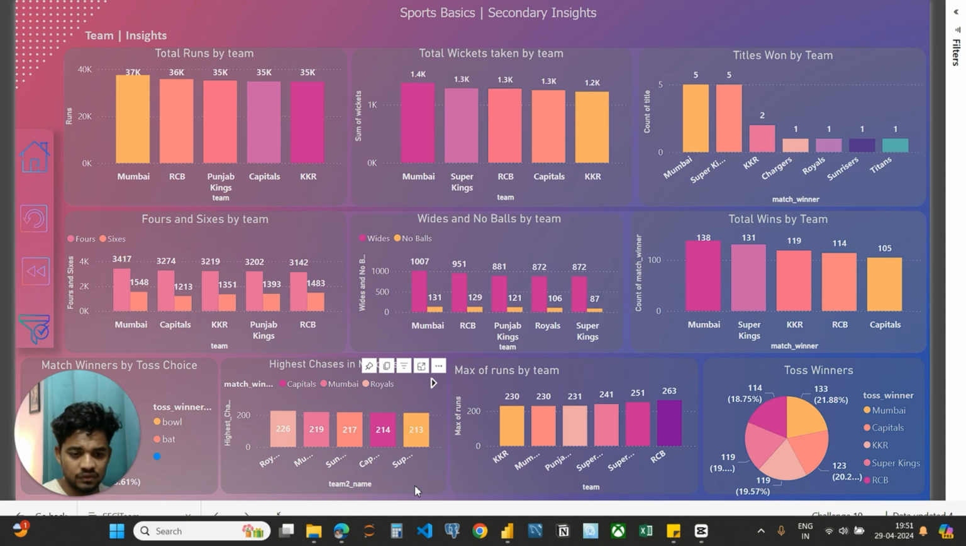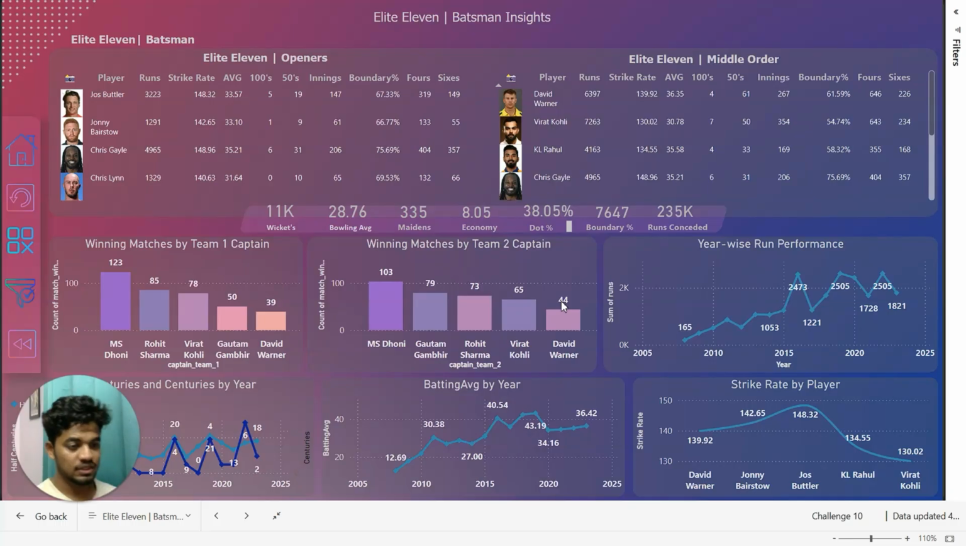And finally, we have the count of toss winners. Mumbai Indians are at the top with 133 times they have won the toss. So this is our best 11 batsman insights.